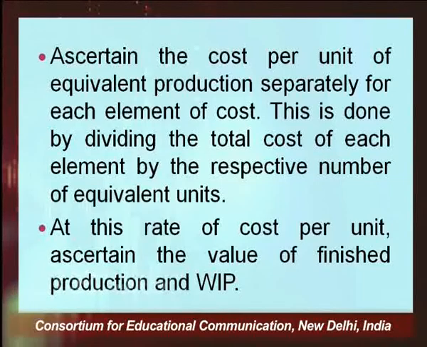Like in the industry, in a company, in the business, you may know the total cost incurred on material, labor, overheads. And when we know the cost in total and the equivalent production you have already calculated, what you will do is divide the cost of each element of cost, that is material, labor and overhead, by the number of completed units. That will give you cost per unit. So, this is done by dividing the total cost of each element by the respective number of equivalent units.